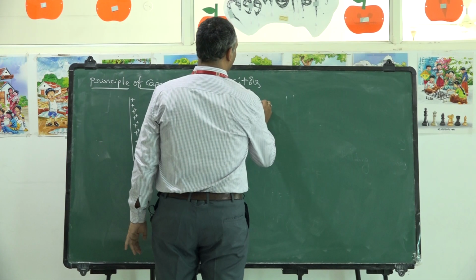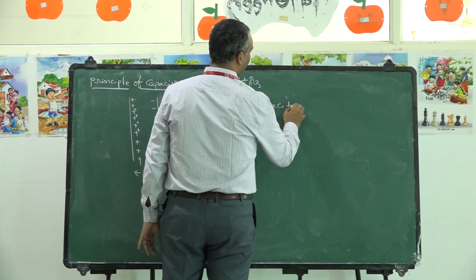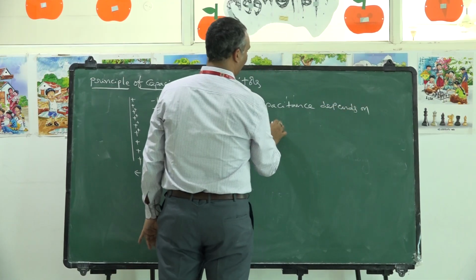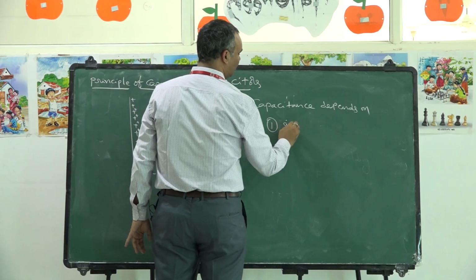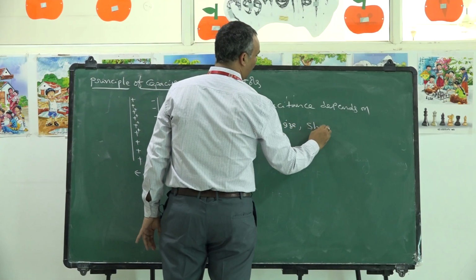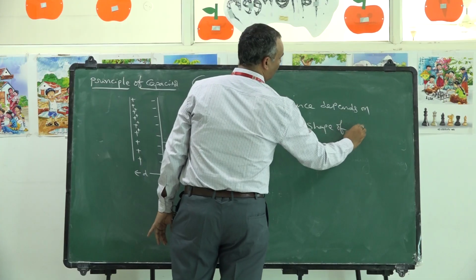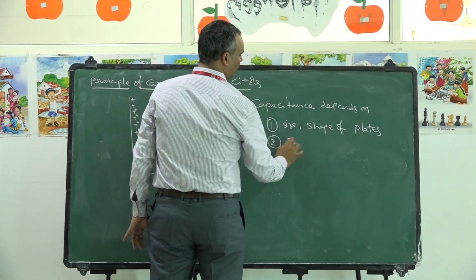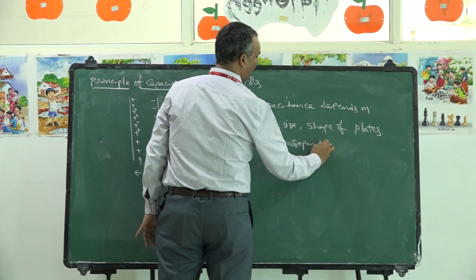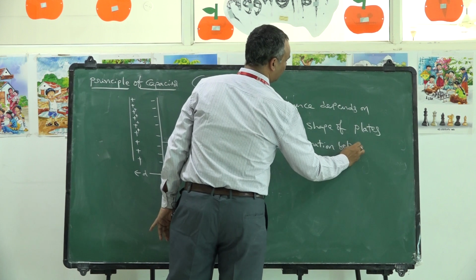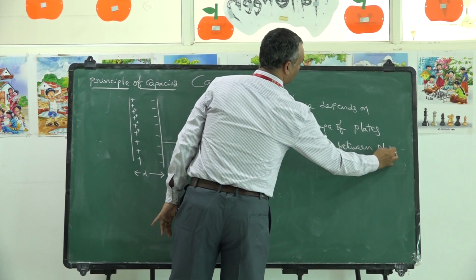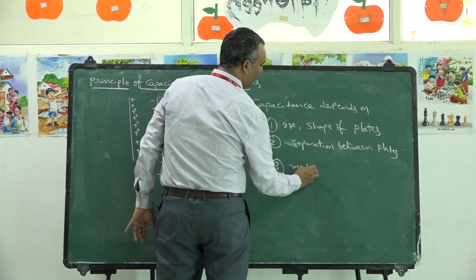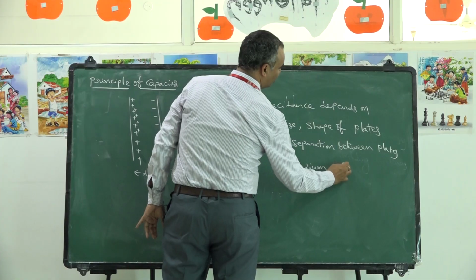So capacitance depends on, first one, size and shape of plates. It depends on separation between the plates. The third one, medium between the plates.